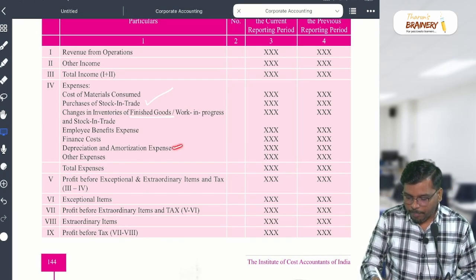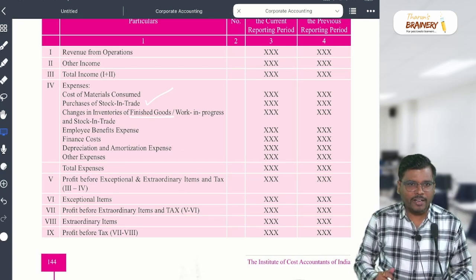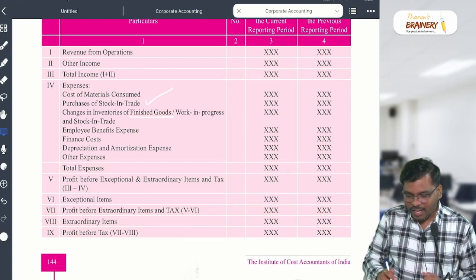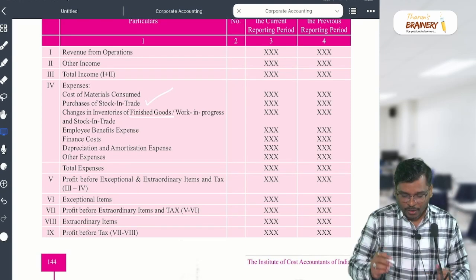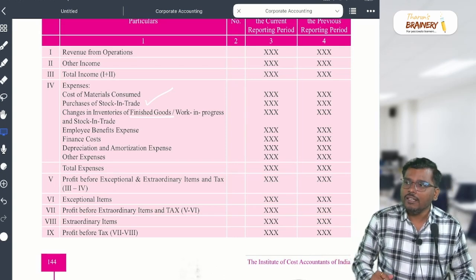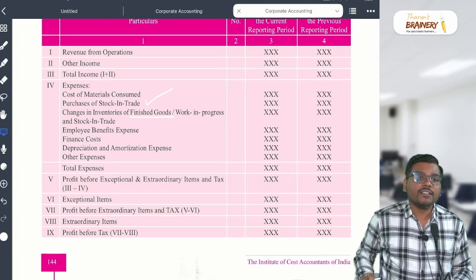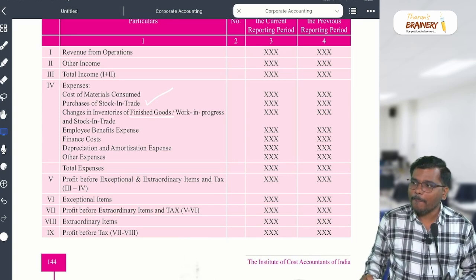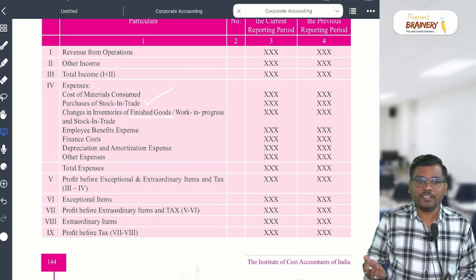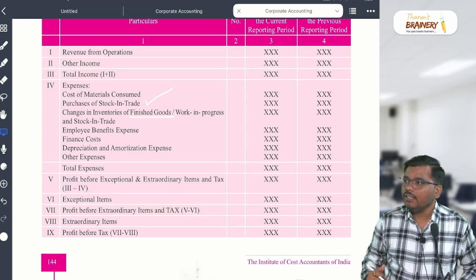Okay, sir. Depreciation, amortization. Sir, what are you saying? We have known depreciation and amortization since childhood. So do you know what is depreciation? Reduction in the value of fixed tangible asset. What is amortization, sir? Reduction in the value of fixed intangible asset. When an intangible asset is reduced, we call it amortization.